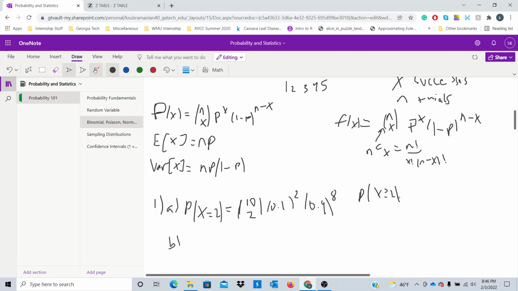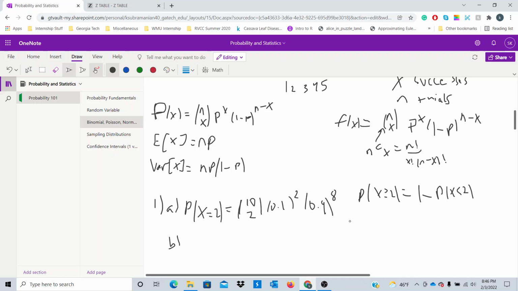So what are the possibilities? Well, 0 students can find the hidden gem, so P of x equals 0, plus P of x equals 1, plus P of x equals 2. Hold on, sorry, my bad. We want the probability of x at least 2. So by our definition of probability, we don't care about scenarios where fewer than 2 students find the hidden gem. So we're going to use our definition of probability.